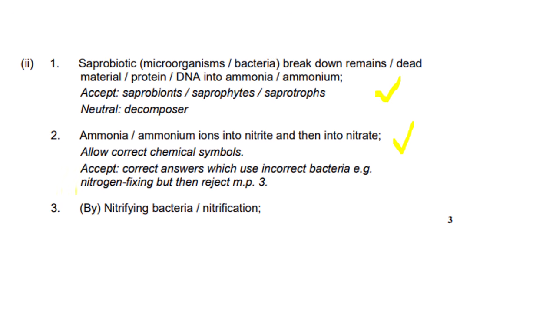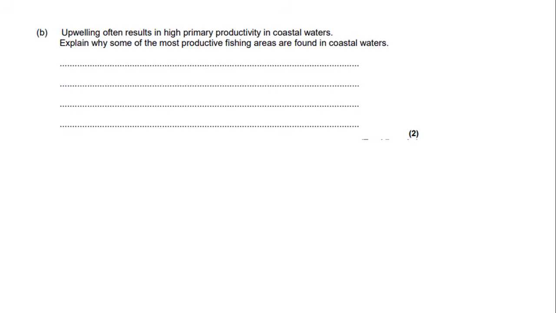Right, so this basically means that you can refer to nitrogen fixing bacteria in mark point 1, but not in mark point 3, otherwise you don't get any marks for the question. So mark point 3 says by nitrifying bacteria or nitrification, but I would prefer if you wrote nitrifying bacteria, as the question is wanting you to refer to the role of microorganisms, so bacteria. So that's 3 marks.